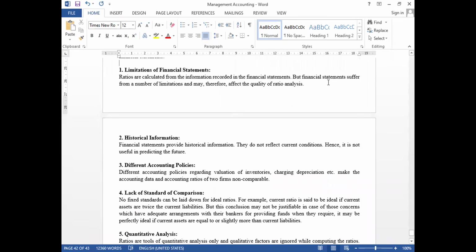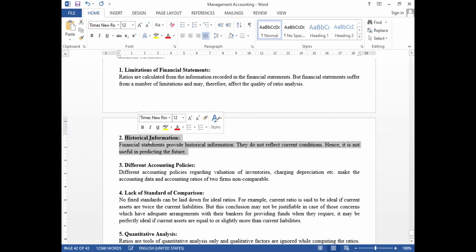Based on that, we have framed some points here. We have limitations of financial statements. Based on the information recorded, only on that data can we find the ratio; beyond that we cannot. We can find the ratios only from historical information.